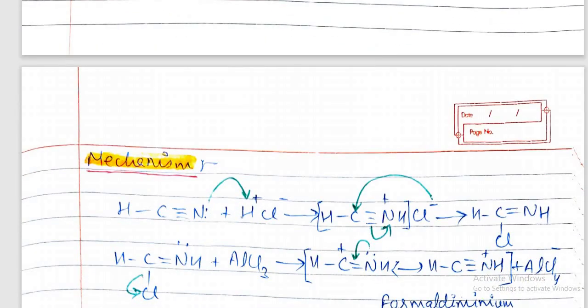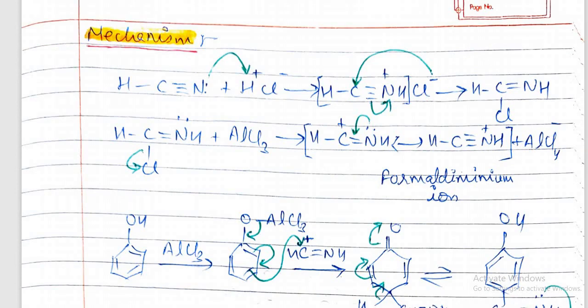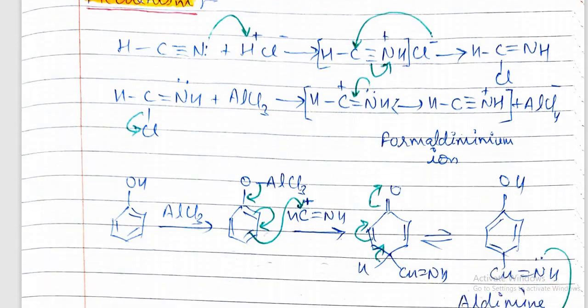So next is mechanism. Mechanism is very important for this reaction. First, we have taken HCN and HCl. We can write HC triple bond N has lone pair. Then HCl is polar, so it can be written as positive charge on this and Cl negative.